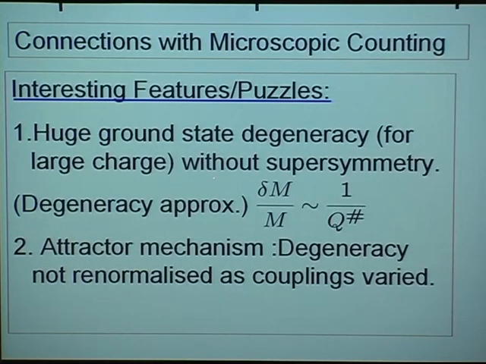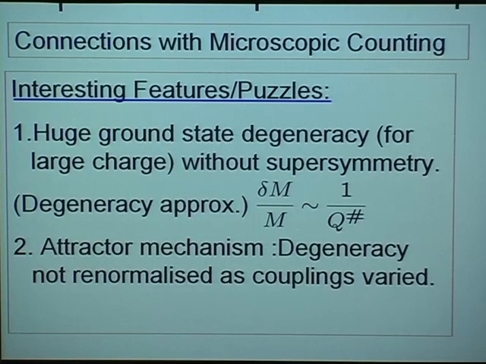Of course, the degeneracy is not exact if we don't have supersymmetry, but using the black hole description and the fact that the thermodynamic description of these black holes breaks down only very close to extremality, one finds that the degeneracy will be lifted only a little bit, so that there are a very large number of states close to the ground state in these systems, and it is a puzzle because there's no supersymmetry, so why is there such a large degeneracy?